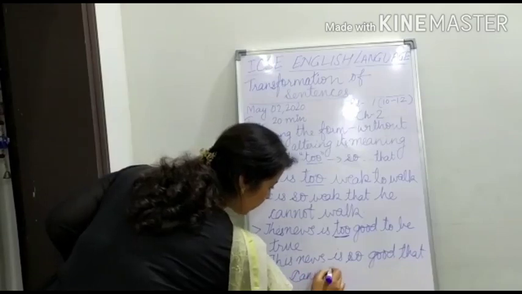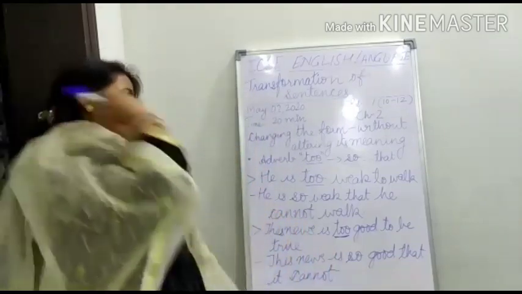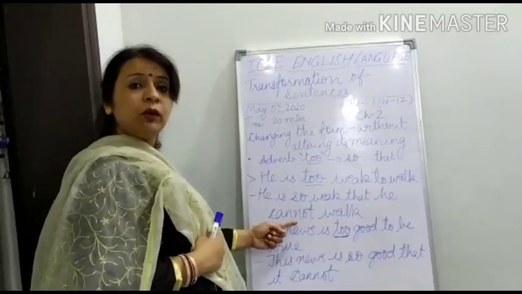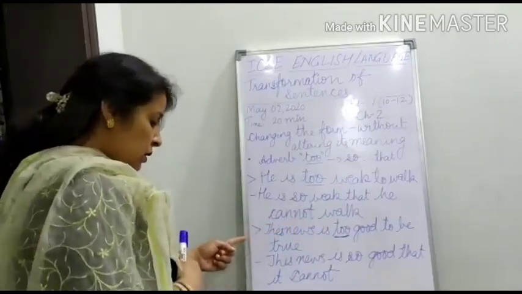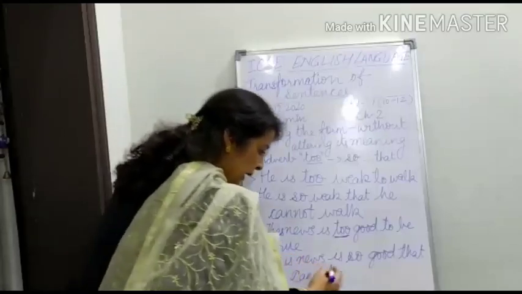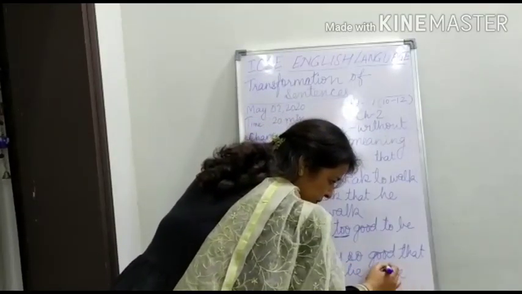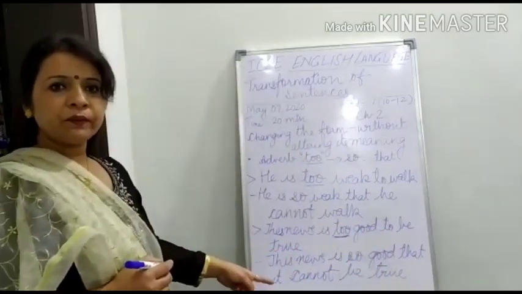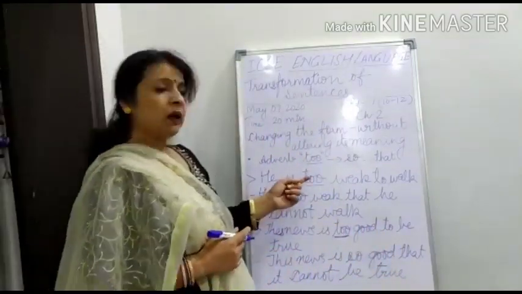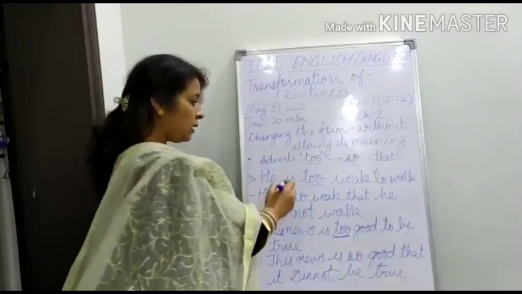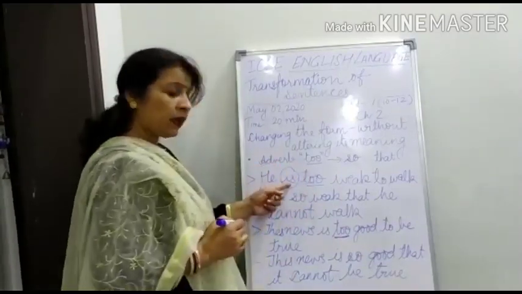We have to change the second part of the sentence by making it negative. So this news is so good that it cannot be true. Understood?